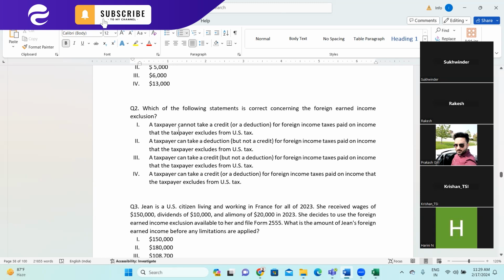The first is taxpayer cannot take credit, right? So can a taxpayer take credit or not for foreign earned income? So if you have not included that income, then will you be taking the benefit or not?